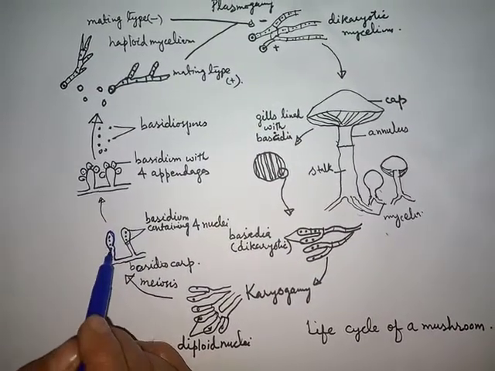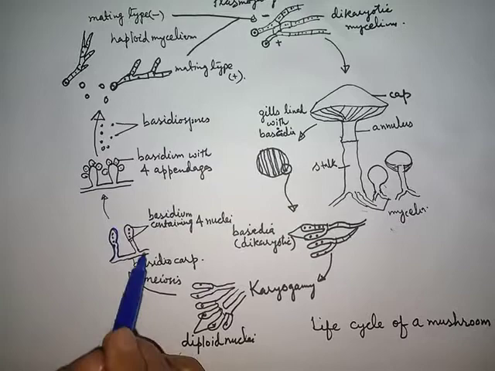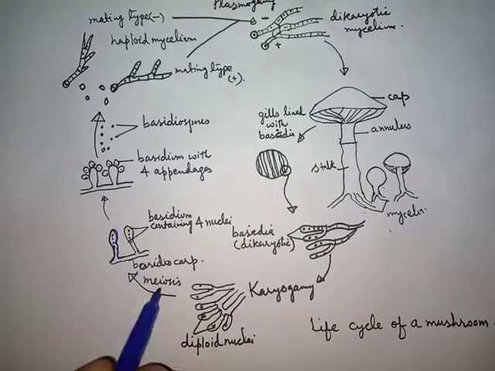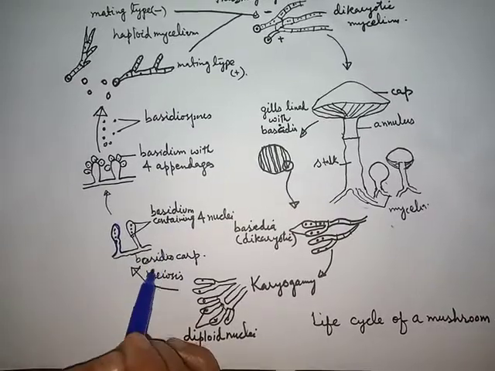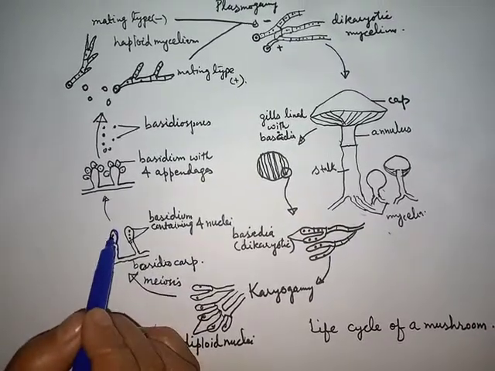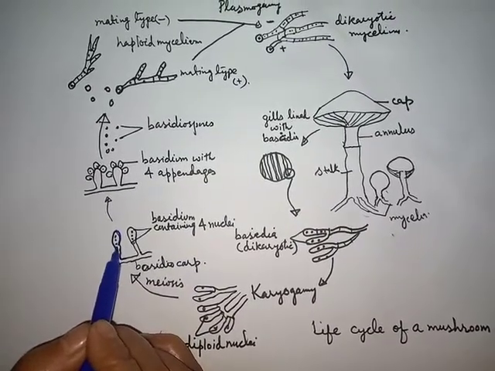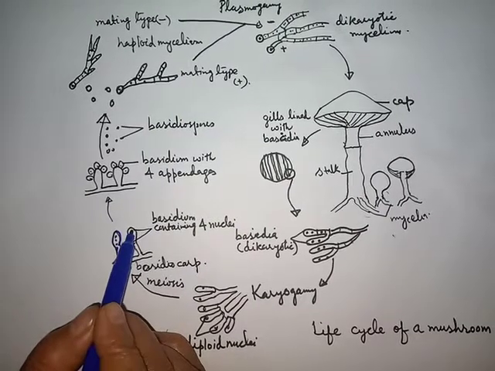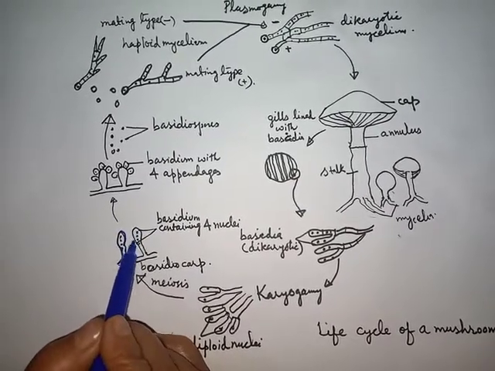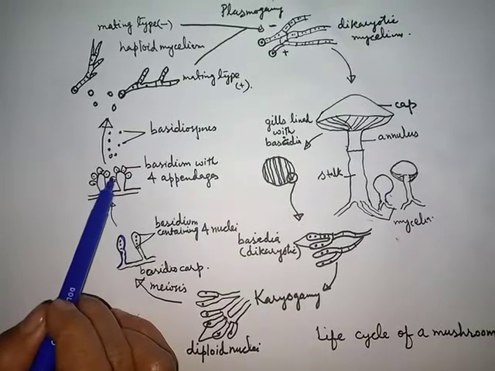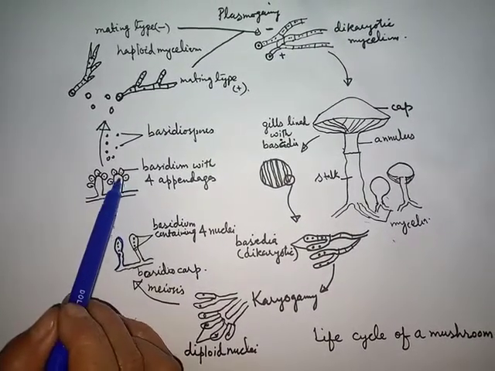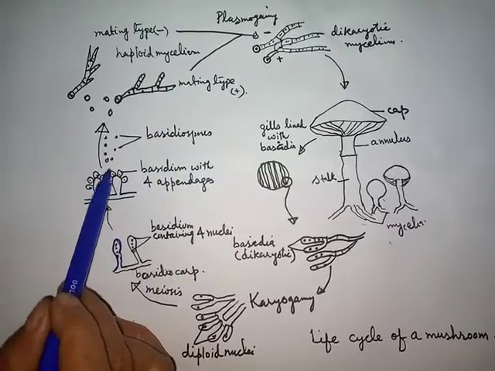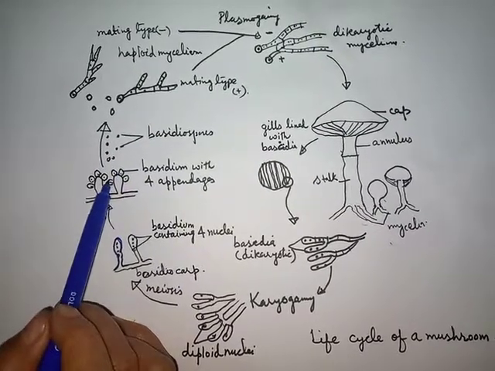And now you can see this is a more clear view of the basidium, and this whole structure is called basidiocarp, and inside it 4 nuclei are present. Then these nuclei migrate to the tip of the basidium, and they appear surrounded by walls, and now we call them basidiospores.